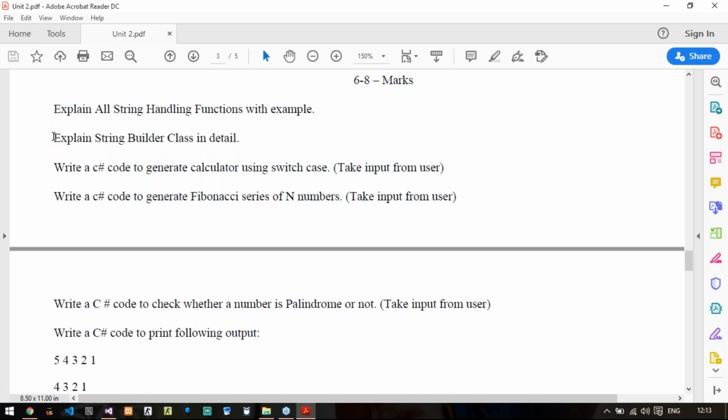Then comes the StringBuilder class. Here it is a question of 8 marks. You need to write what StringBuilder is and why it is required. I have already explained this and also made you write it. So explain that part and then go with the functions of it. Again, the function name, its explanation, its syntax, and then the example. Or you need to write the full functions.